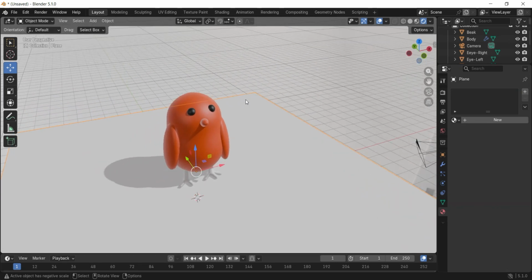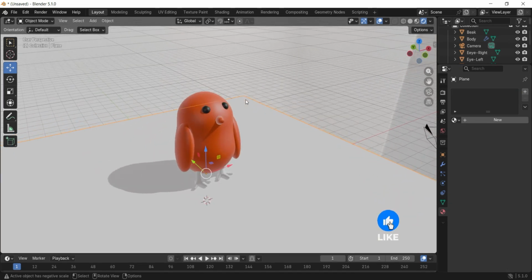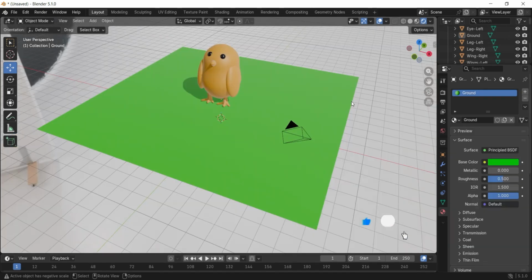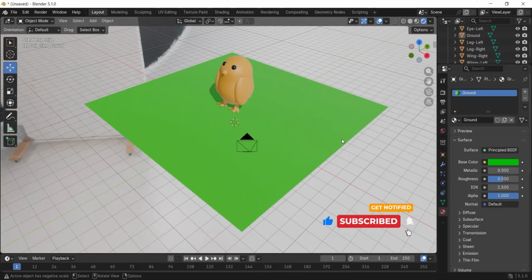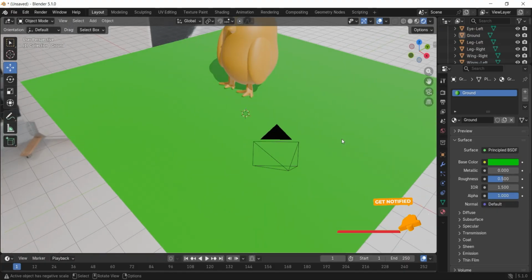Hello folks! In this easy Blender tutorial, we will create this cute-looking 3D bird in Blender. You will learn basic materials, modifiers, rendering, etc. That being said, without further ado, let's get started.